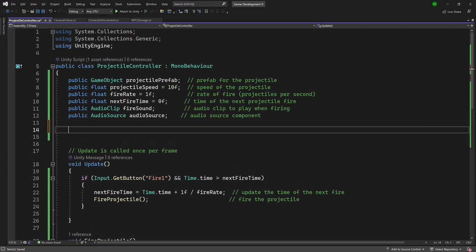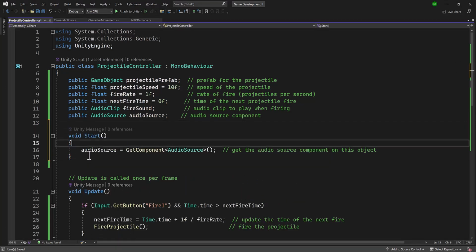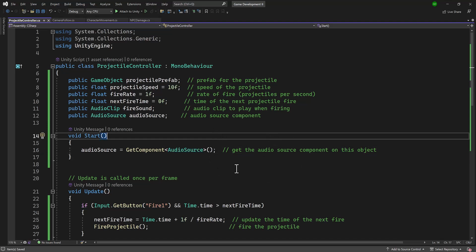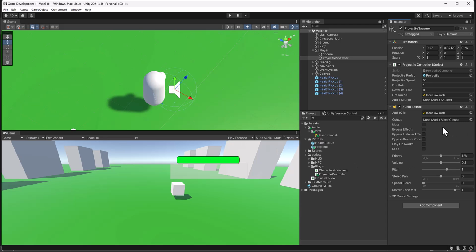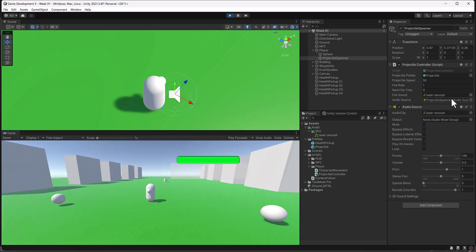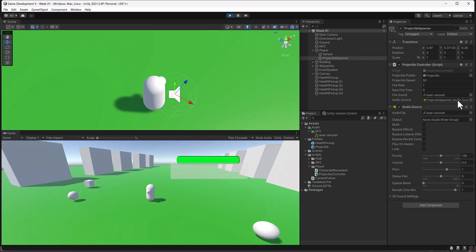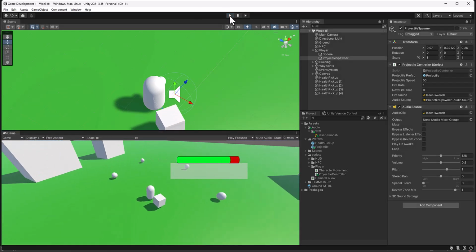All right, so I'm going to add back our start method, and I'm also going to grab the audio source component. What this will do is auto-populate this public variable with the audio source component that's attached to the projectile. So let's go back to Unity and just see really quickly that working. All right, so now you can see that my public variable here says none for audio source. When I go to press play, you can see here projectile spawner is grabbed. That's this actual controller, and the component is the audio source and automatically loads it in there, which is perfect.